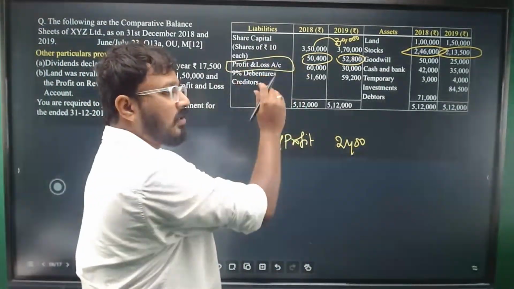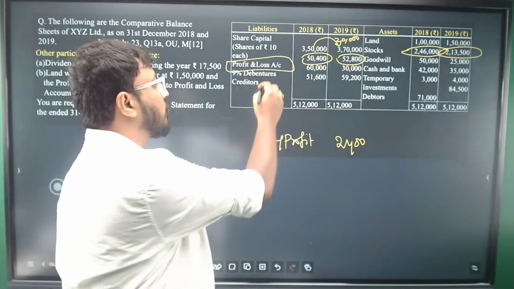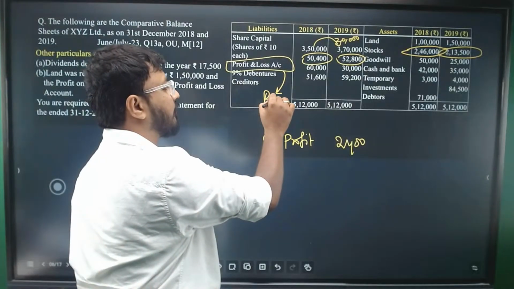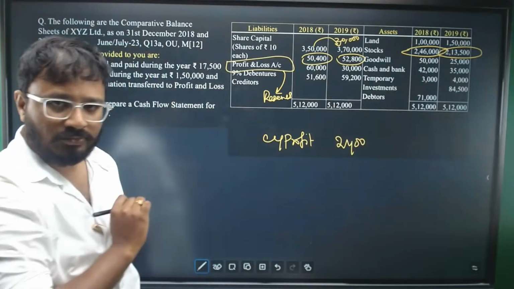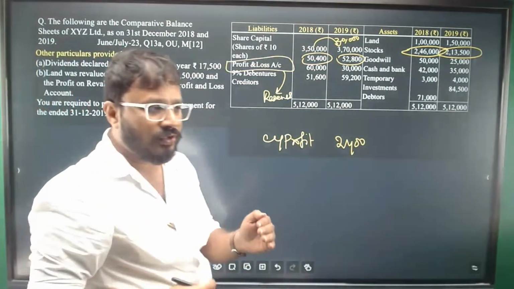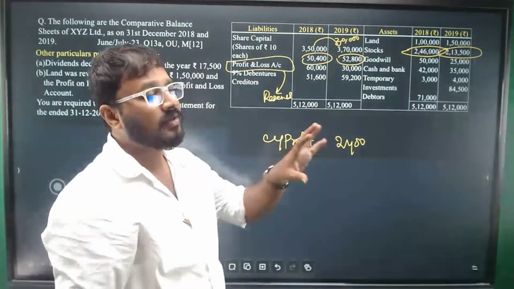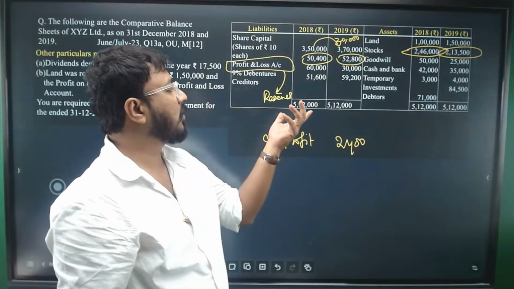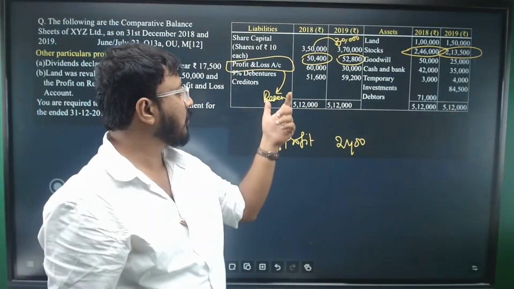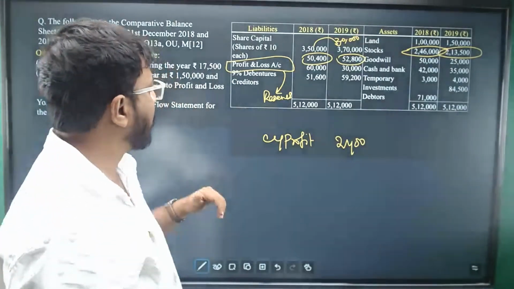If the P&L account is not given separately, it will mostly be lying in the reserves. Companies usually write the profit balance in the reserves and surplus. So without giving the profit and loss separately, they might give you reserves as well.